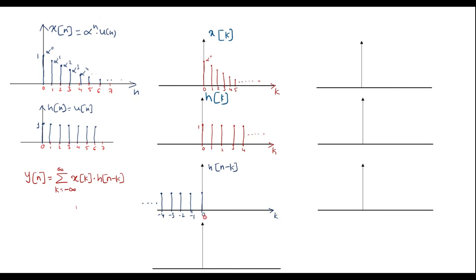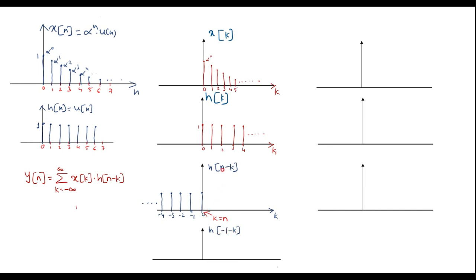Now here we can say that at k equal to 0, that is n minus k value is 0 at this point. It means that n is equal to k, or k is equal to n. So we can say that at this point the value of k is equal to n. So now this signal has continued till minus infinity. So minus infinity will be the lower limit, and this n will be the upper limit for h of n minus k signal. Now for understanding purpose, I will plot h of minus 1 minus k signal.